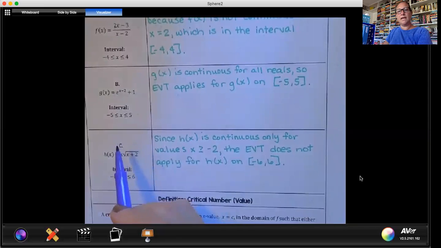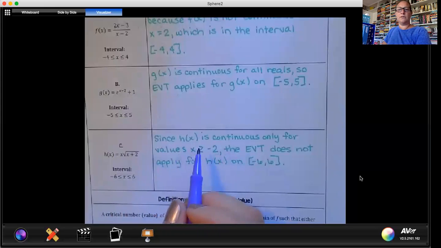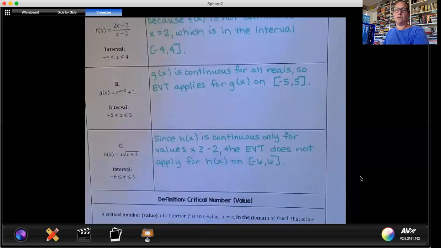And for part C, h of x is only continuous for values greater than or equal to -2. Remember, what's underneath the radical must be 0 or positive. So the EVT is not going to apply on closed [-6, 6] because anything that is less than -2 will make that negative, and -3, -4, -5 and -6 are all in that closed interval.